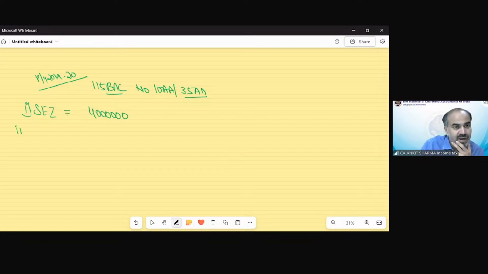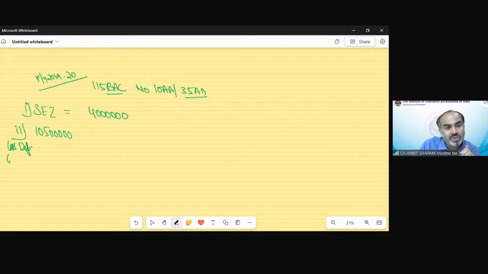In case of warehousing business, the warehousing receipt has been given 1 crore 5 lakh rupees before allowing any deduction under section 35 AD. So we cannot claim the deduction of 65 lakh under 115 BAC, but we can claim the depreciation in this case.